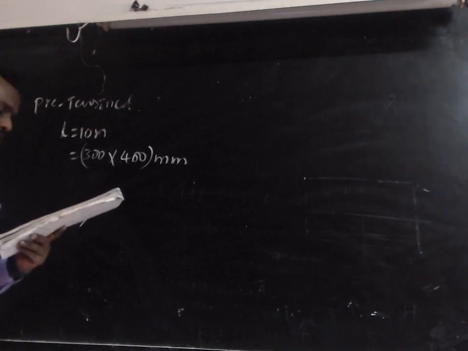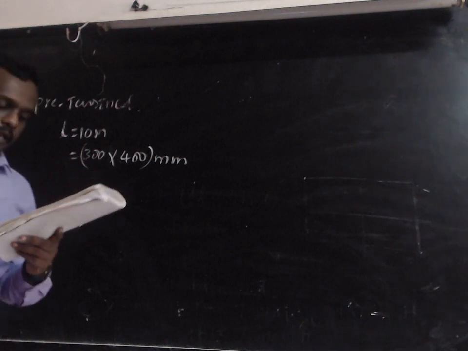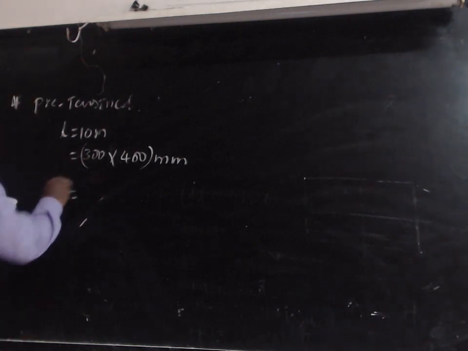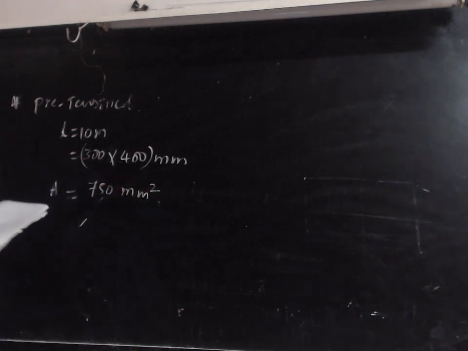The section is pre-stressed with concentric steel wire of total cross-section area 750 millimeter square. That 750 millimeter square is the area of the steel.